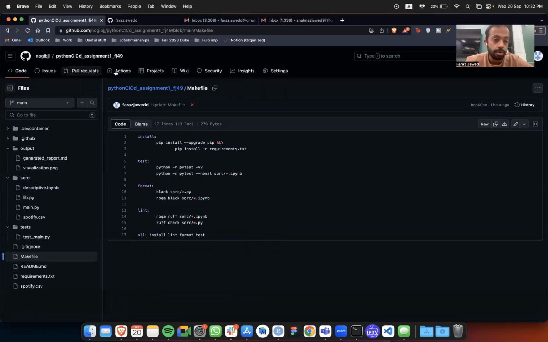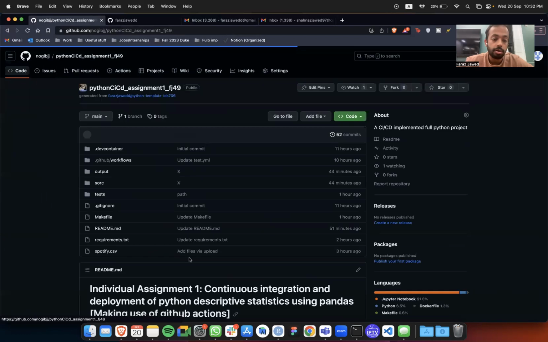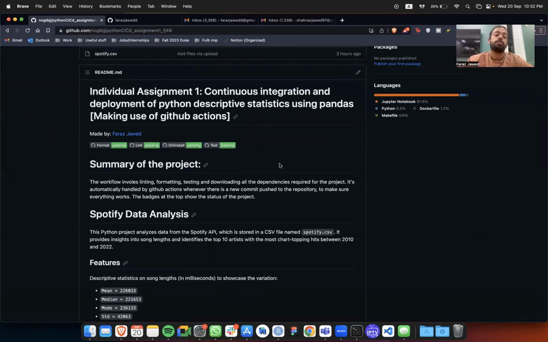And as you can see in the actions, this was the last commit I made, which shows everything is passing. And I've added the badges over here. So this is the project.